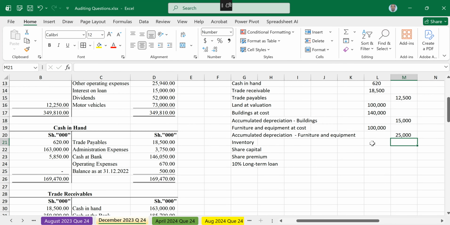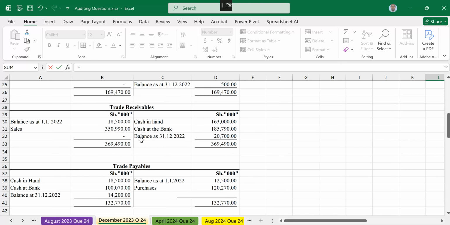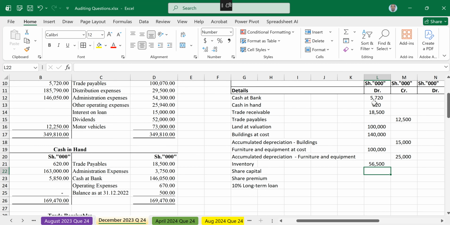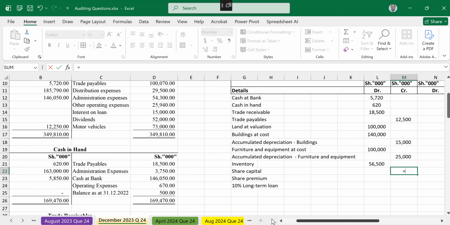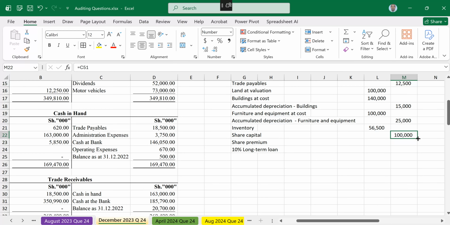Inventory at the beginning is 56,500, a debit balance. Share capital is a credit balance, so share capital of 100,000. Then of course share premium is also a credit balance, and also the 10% loan is a credit balance. All those three are credit balances.